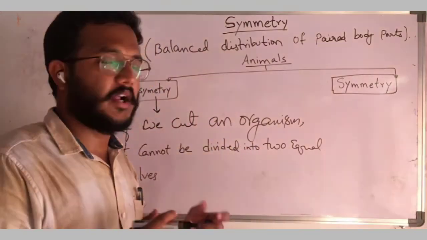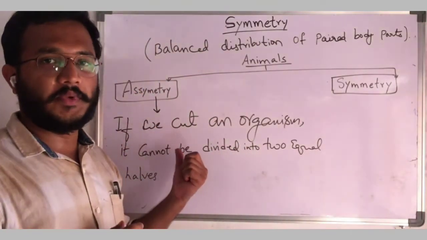Those organisms we keep under the group asymmetry, asymmetrical animals.